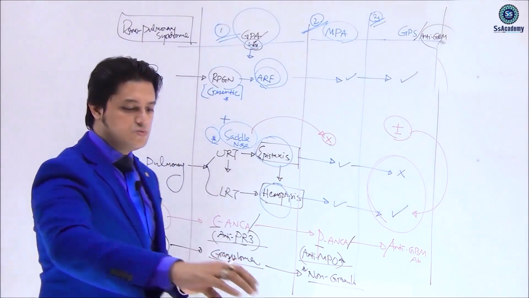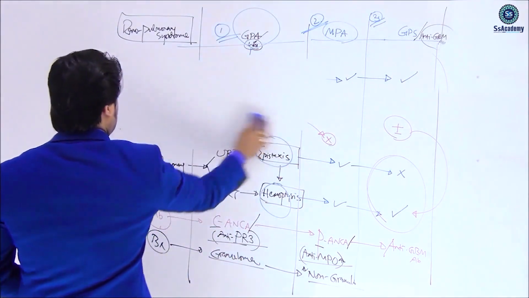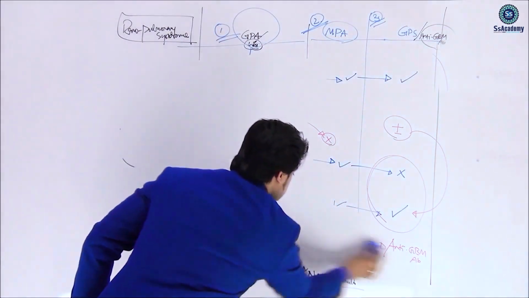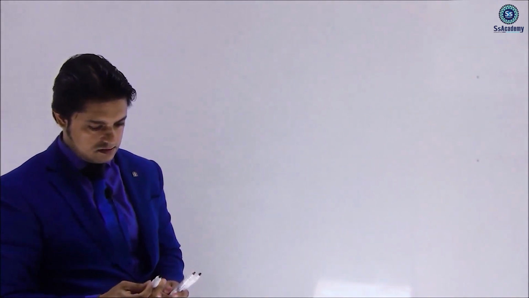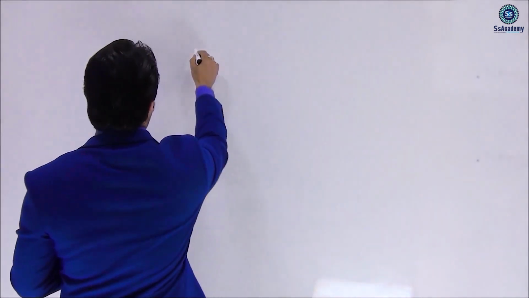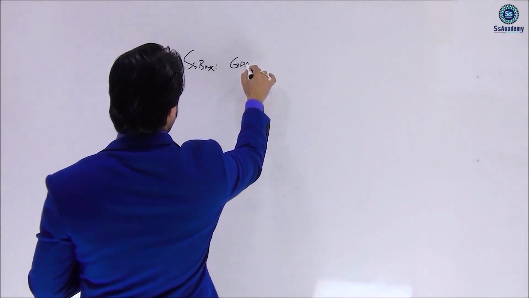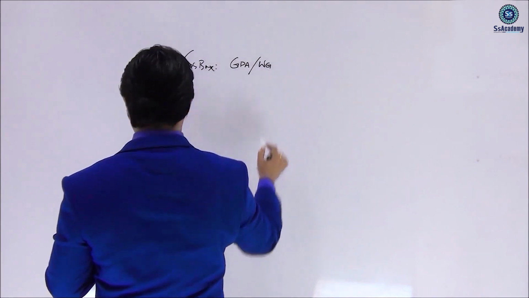Next point, I'd like to make another SS box that will be really, really helpful for granulomatous polyangiitis. Just write down the box, the SS box, for granulomatous polyangiitis or Wegener's granulomatosis.